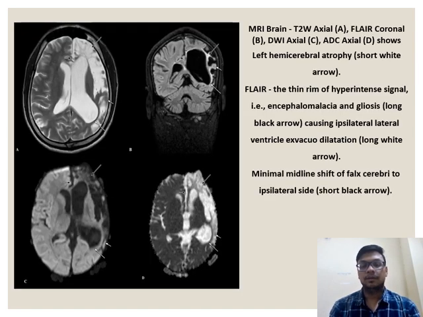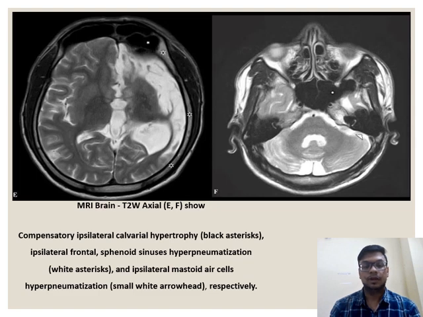The MRI brain images show left hemicerebral atrophy. The FLAIR images show a thin rim of hyperintense signal, that is encephalomalacia and gliosis, causing ipsilateral lateral ventricle ex vacuo dilatation and minimal midline shift of the falx cerebri to the ipsilateral side. MRI brain images show compensatory ipsilateral calvarial hypertrophy, ipsilateral frontal and sphenoid sinuses hyperpneumatization, and ipsilateral mastoid air cells hyperpneumatization respectively.